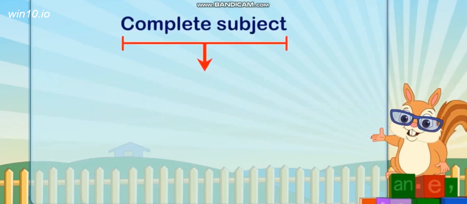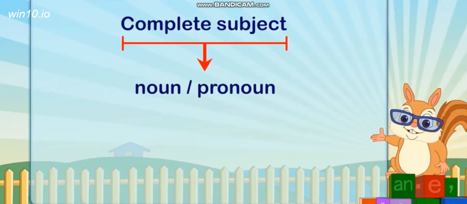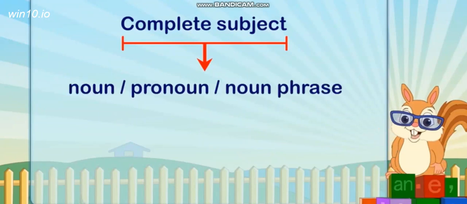The complete subject has a noun, pronoun or noun phrase. A complete subject has a noun, pronoun or a noun phrase. What is a noun phrase? A noun phrase is a group of nouns. Okay.